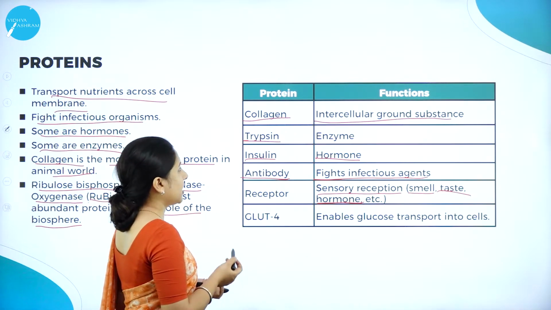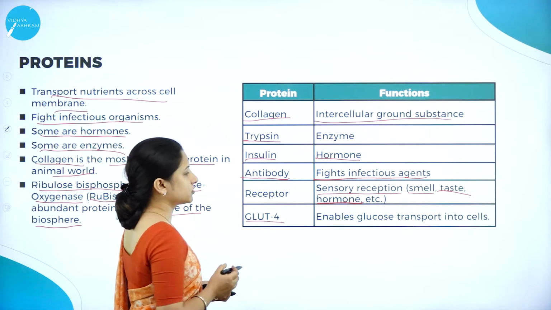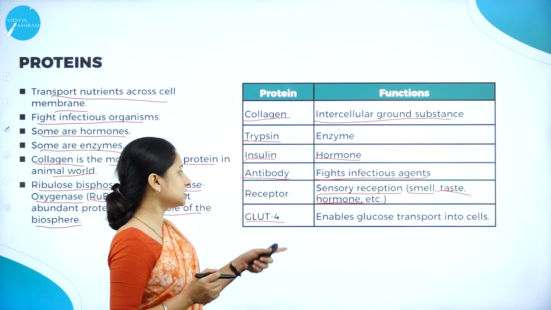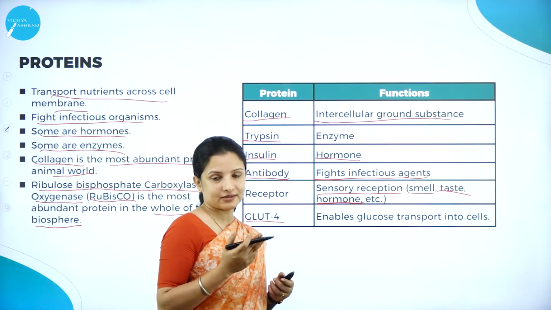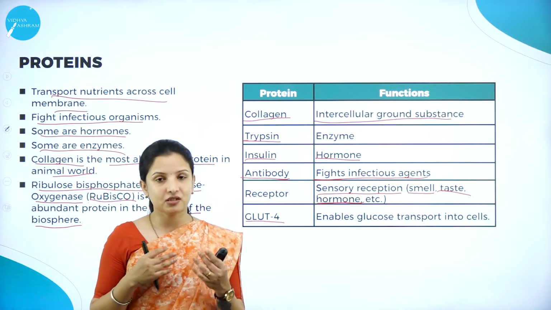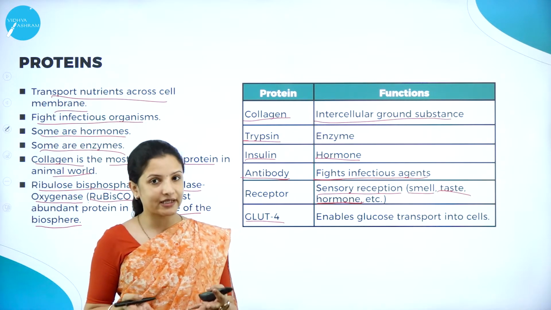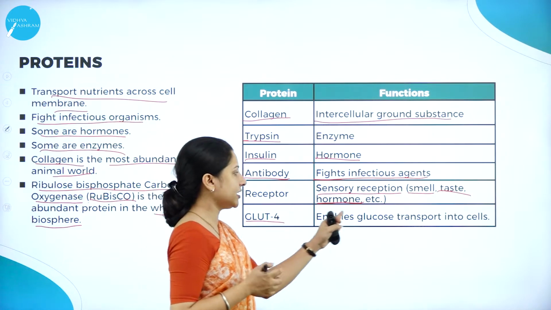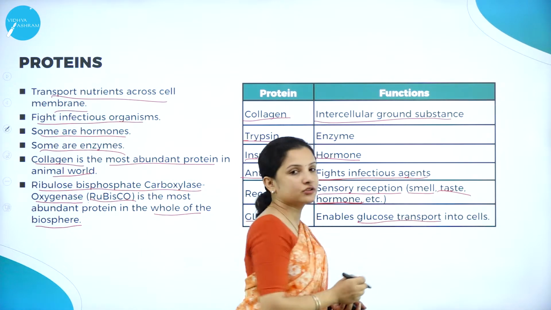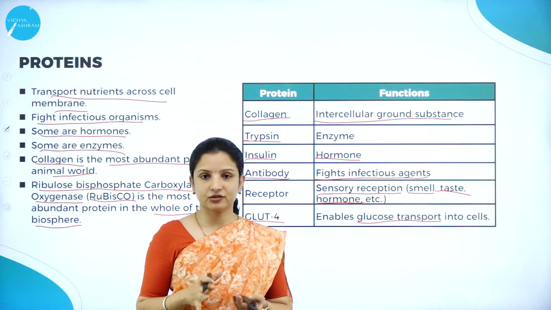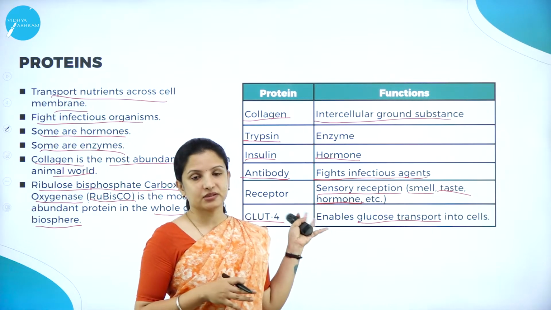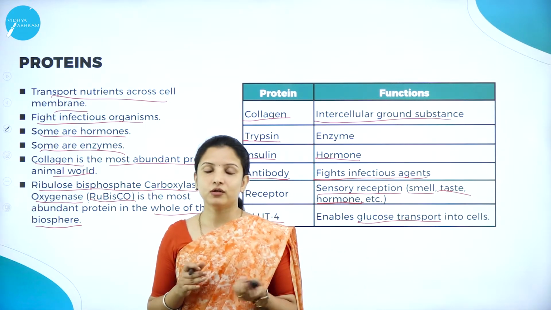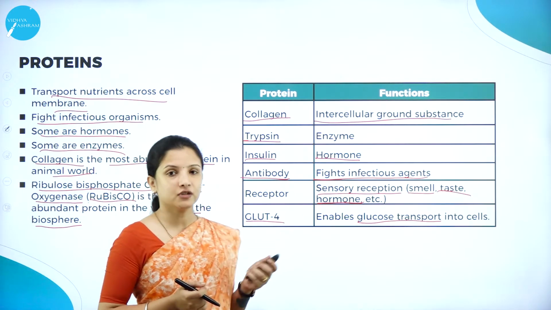And next, we have one more protein called GLUT4. The GLUT4 protein, that is glucose transporter 4, enables glucose transport in the cells, because I told you they help in the transport of nutrients across the cell membrane, right? That is one of the best examples: the GLUT4 protein helps in the transport of glucose into the cells or between the cells. And also one more protein, Rubisco, which helps in carbon fixation. All these are the different functions of proteins.